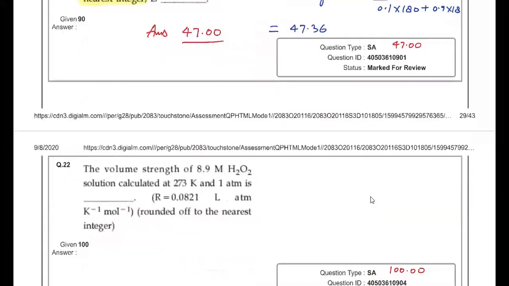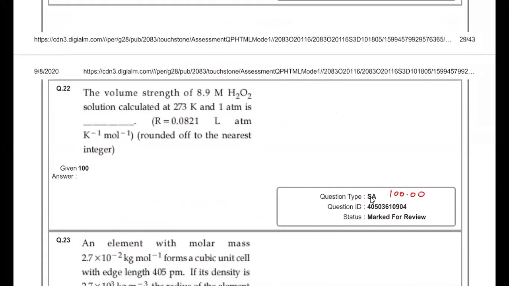Next question is given: the volume strength of 8.9 ml H2O2 solution calculated at 273 Kelvin and 1 atmospheric pressure is, so we know that molarity is equal to volume strength upon 11.2. This is the formula. So if I calculate volume strength, then it is molarity into 11.2. And again the question is given, round it off to the nearest integer.